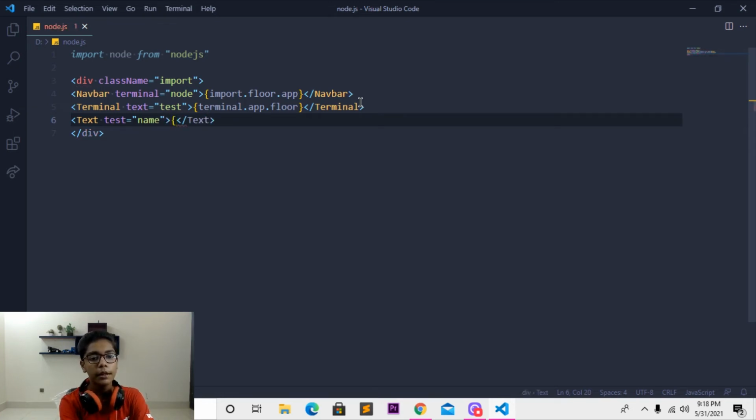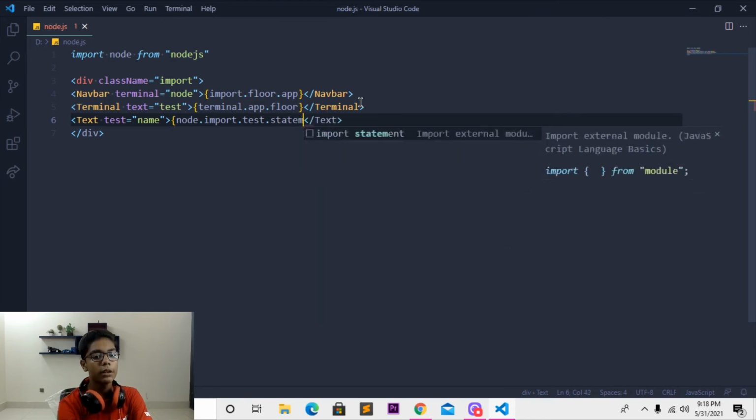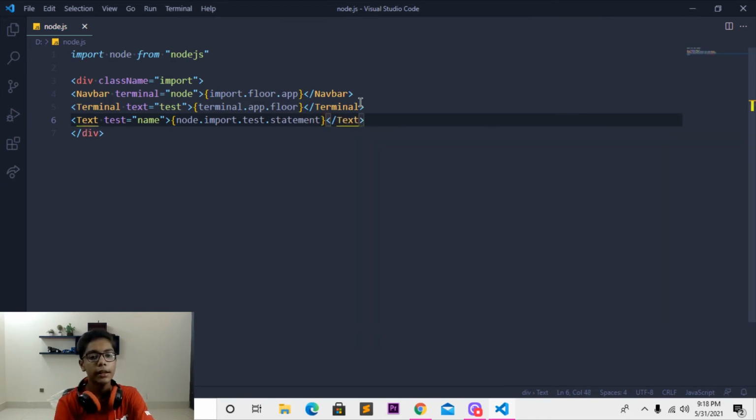Here I will be writing node.import, then write test, or you can write float, so you can remember it is a float statement, but just write statement here, because from that we can just remember it is a float statement which we are writing underneath this.